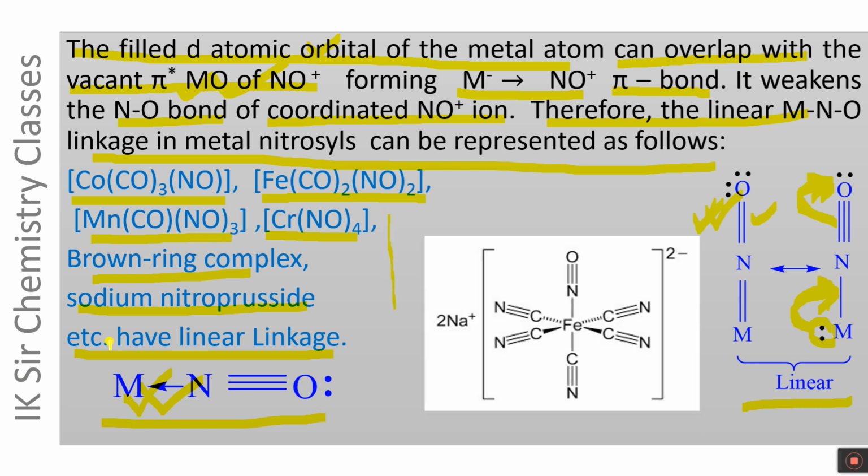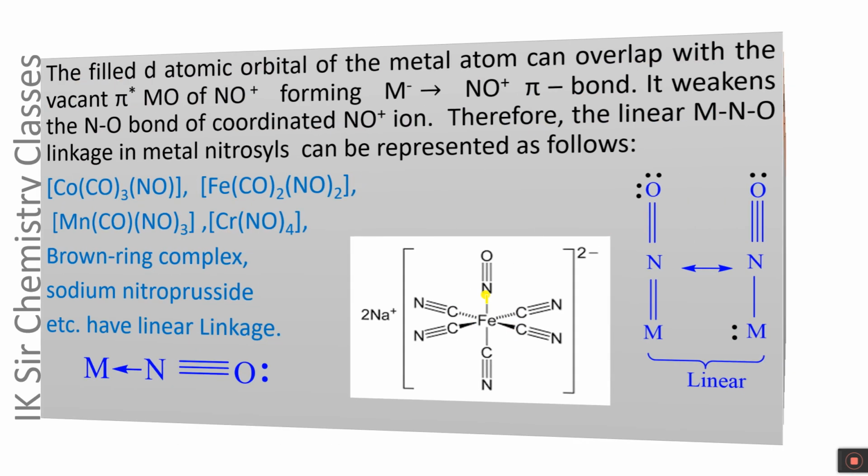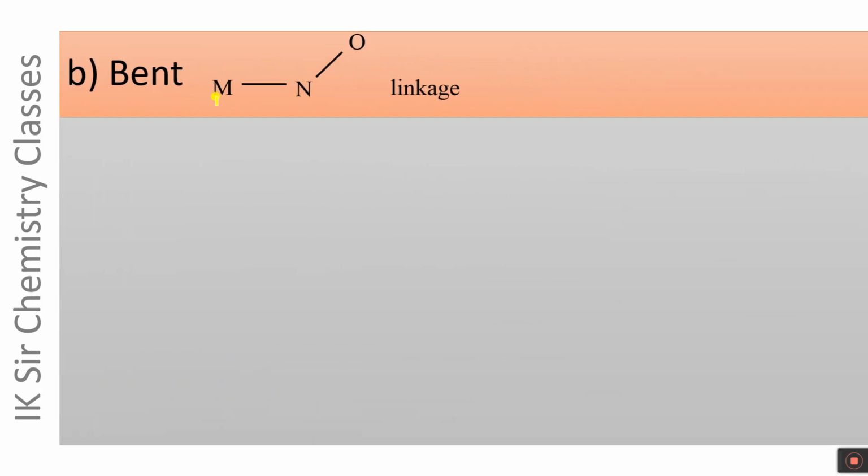For example, the sodium nitroprusside has the following structure. This is the structure of sodium nitroprusside, in which there is linear Fe-NO linkage. Another mode of linkage is bent MNO linkage. This is bent linkage.